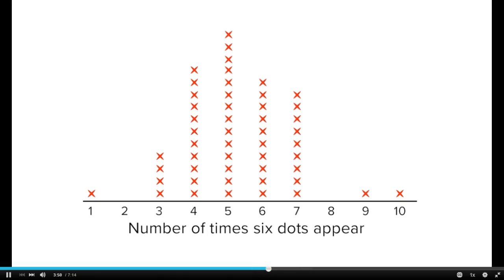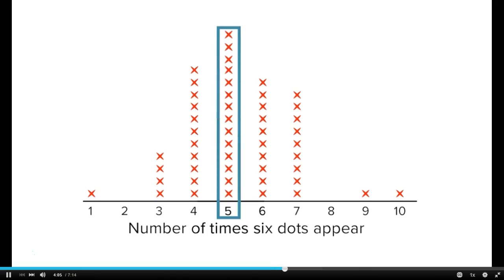Let's think about a few situations that might occur with our die. Based on the graph below, what is the expected number of times a 6 occurs? Well, according to our graph, the number of times the 6 dots appears is most likely to be 5, since that is the amount that occurs most often. What is the range of values that would be considered possible for 30 rolls, assuming the die is fair? According to this frequency table, we could expect the number 6 to show up as many as 3 times or as many as 7 times. So our range would be between 3 and 7 times.